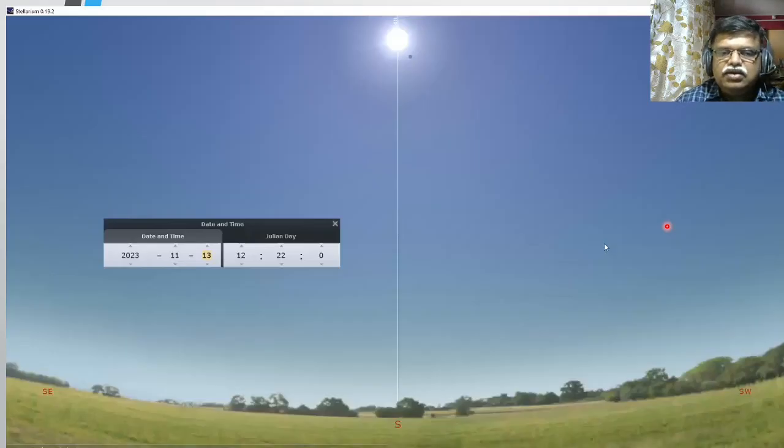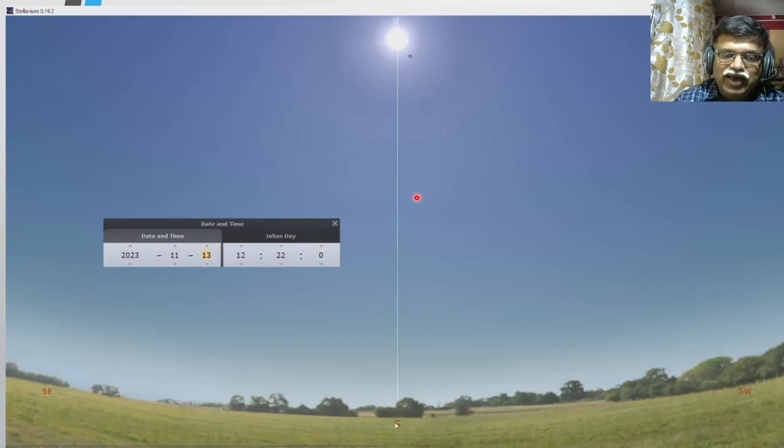Now here what you observe, see that on 13th of November at 12:22 the sun is over the meridian, and if you change the date from 13th to say 14th, or 13th to 12th, exactly 24 hours, keeping the time the same, see what happens.